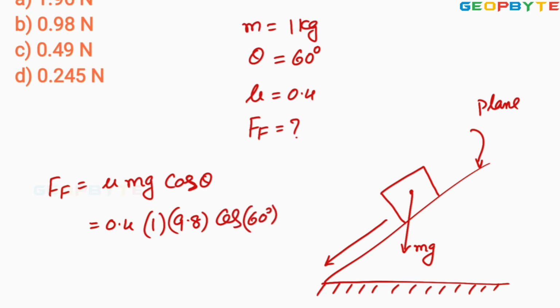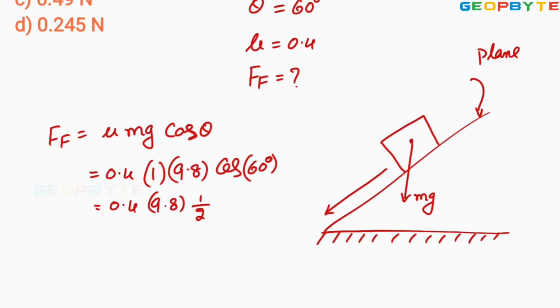Simplify this value: 0.4 into 9.8 into cos 60, which is 1 by 2. This gives around 1.96 newtons. That is the frictional force required along the plane surface.